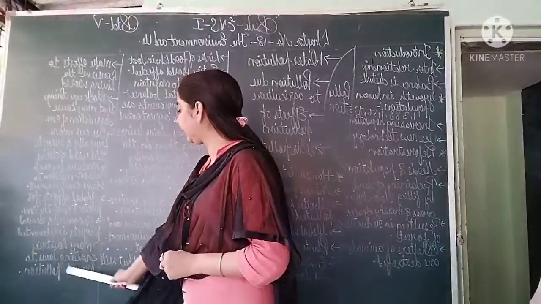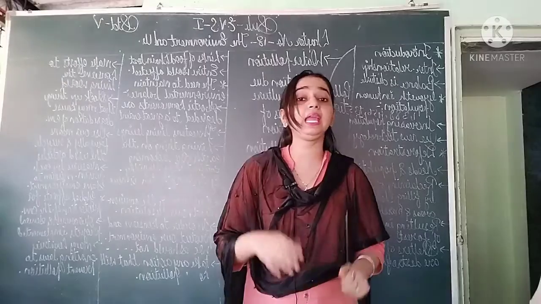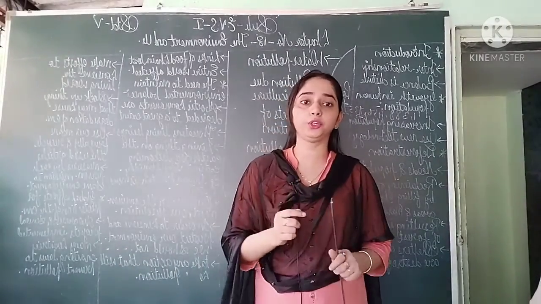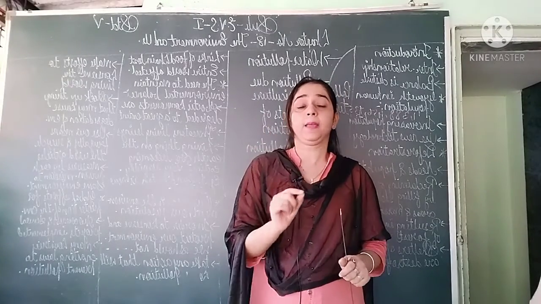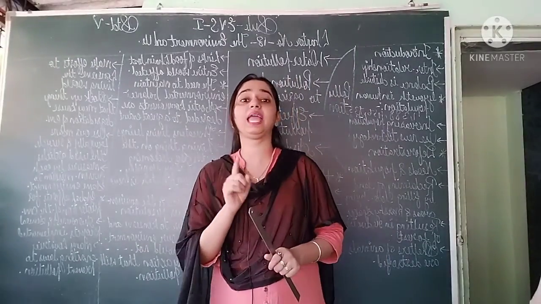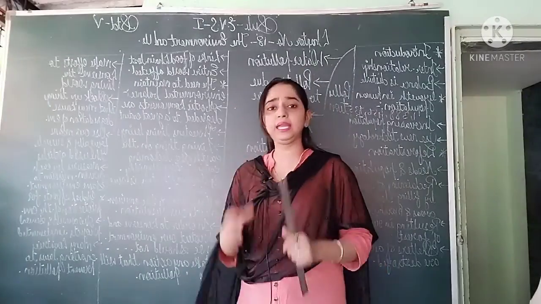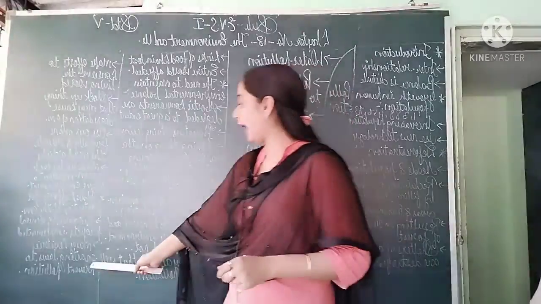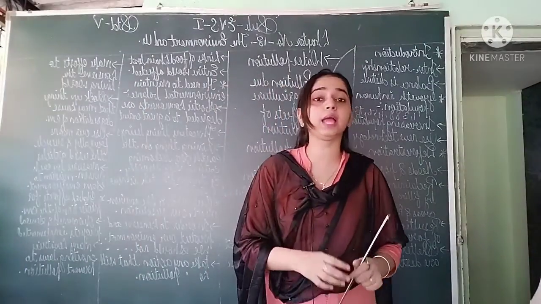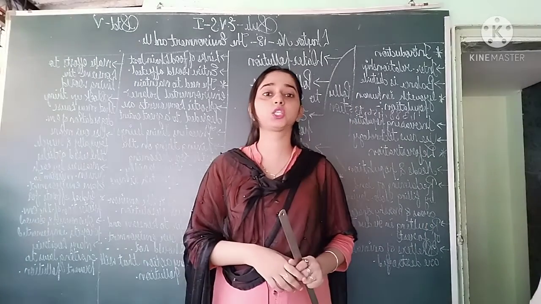Next, many countries are enacting laws to prevent pollution. I already told you that global efforts means not only India but other countries also, and they are giving their support. Many countries are enacting laws to prevent pollution of air, water and soil.